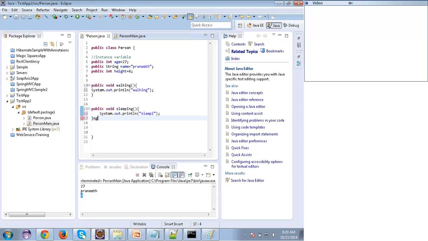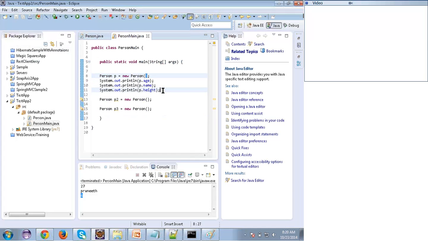Just understand that now we are speaking about the method. What is a method? How to access them? I've written two methods, and these are called methods in Java. One is the working method and the other is the sleeping method. I can write some logic inside the methods. But how do we access these methods? Let's speak.